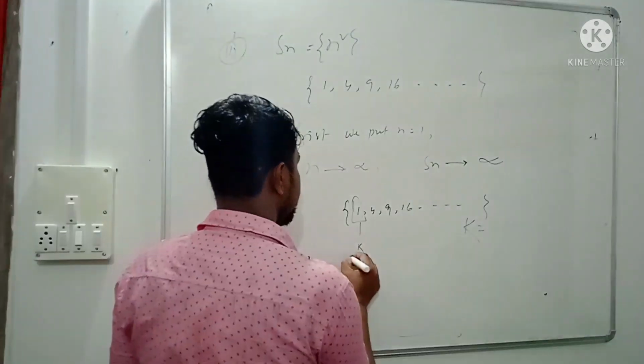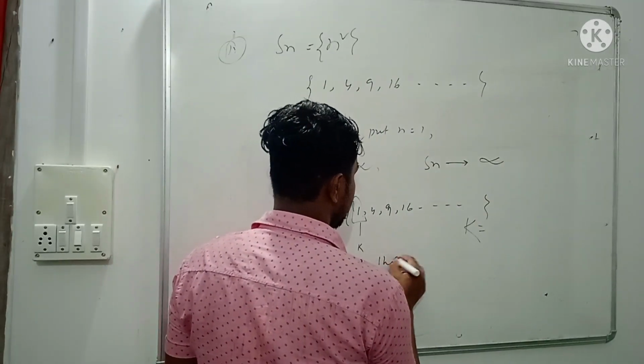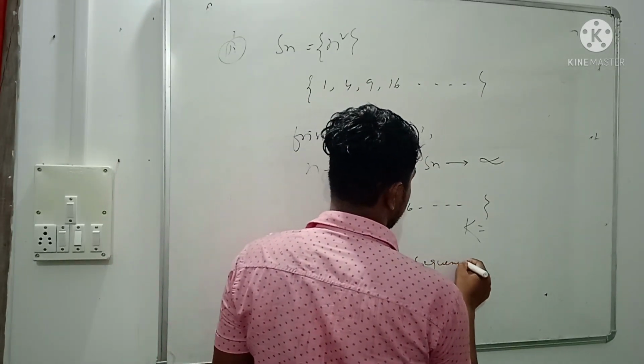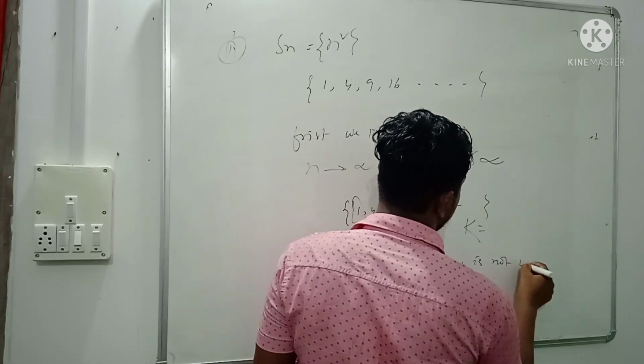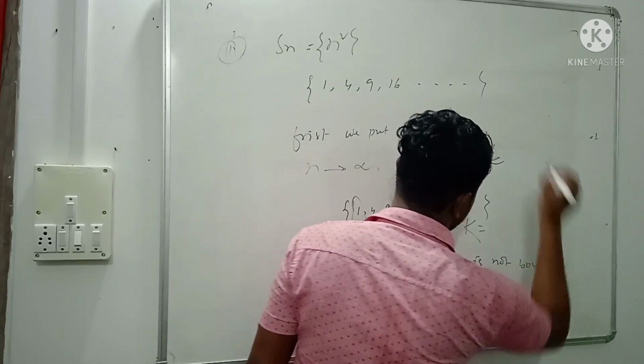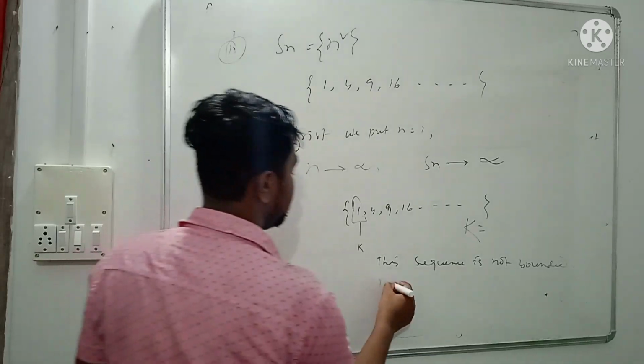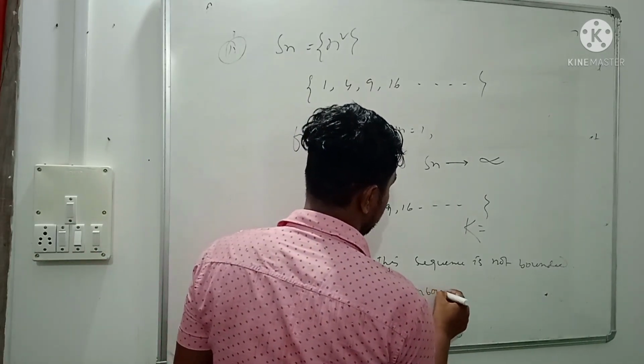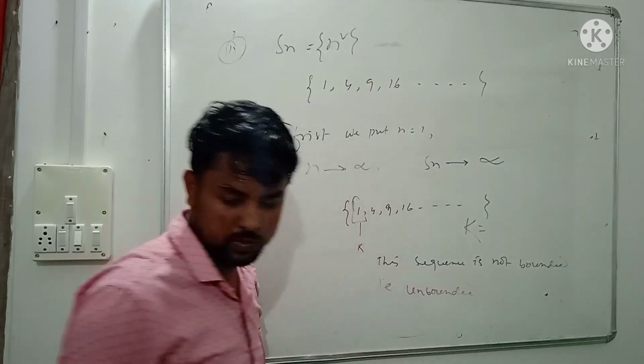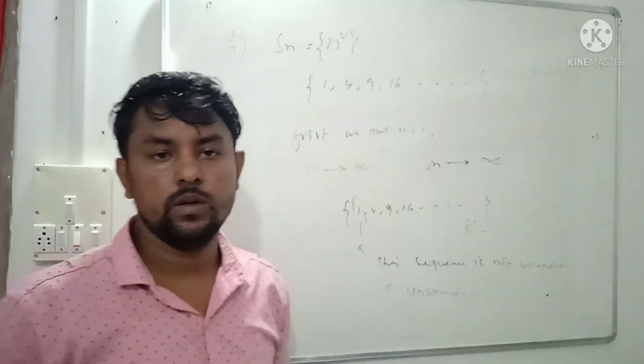So we say that this sequence is not bounded. That is, it is unbounded. Okay. Thank you.